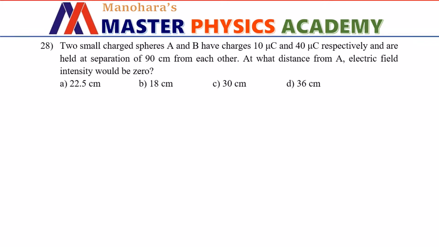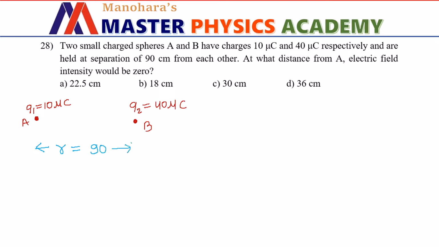Two small charged spheres A and B have charges 10 microcoulomb and 40 microcoulomb respectively and are held at separation of 90 centimeter from each other. At what distance from A, electric field intensity would be 0? Here it is given that there is a charge Q1 with magnitude 10 microcoulomb at location A, and there is another charge Q2 with magnitude 40 microcoulomb at location B. The distance of separation between the charges is given as 90 centimeter. Let us denote that by symbol R.